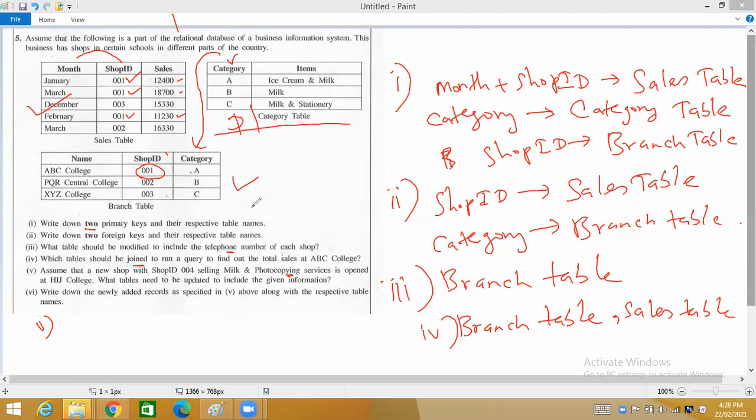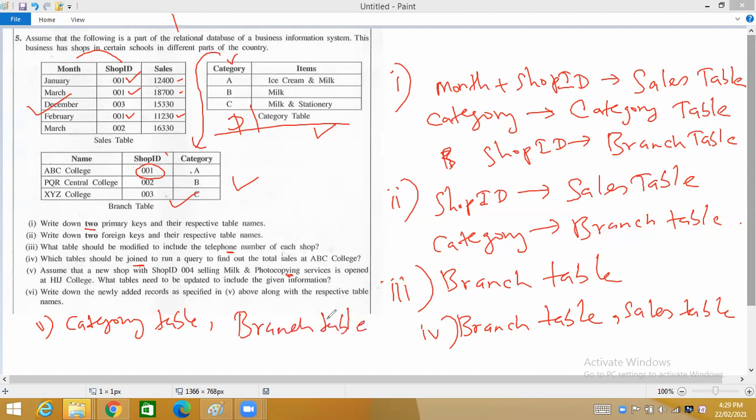And it is a new shop with shop ID 4. So you already have 3 shops and you are going to open the 4th shop. That means you have to use the category table and branch table. So the answer is category table, comma, branch table.